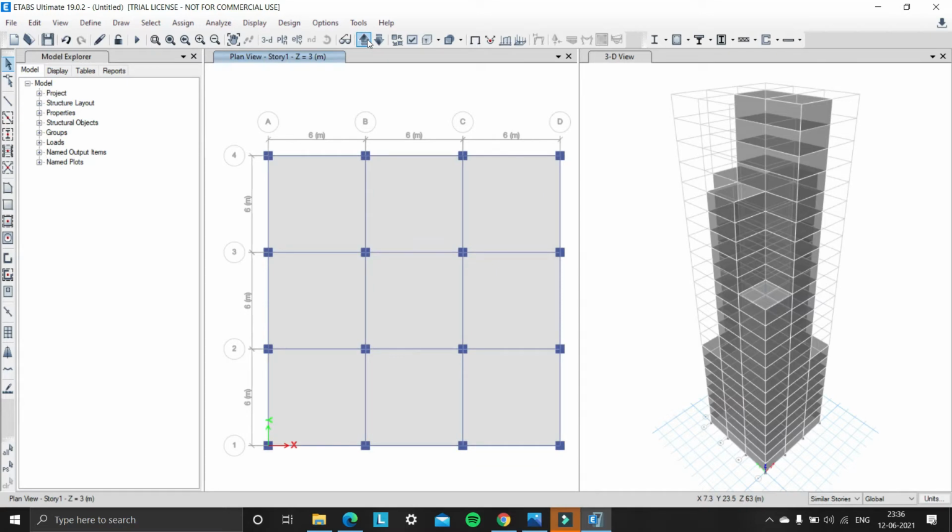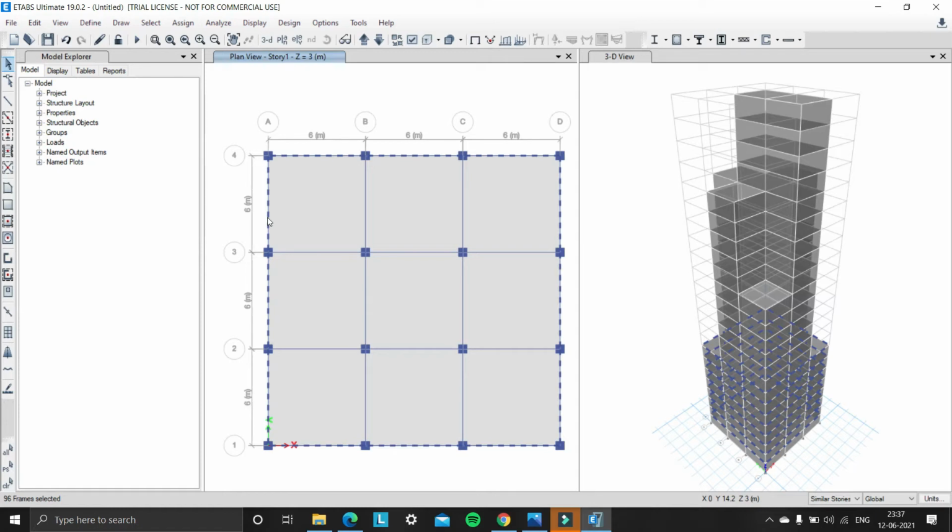The cladding load is applied on the external beams. So for that we need to select the external beams of different stories. We need to go into use similar stories, and carefully select the external beams only. Okay, we have selected the external beams in story 1 to 8.